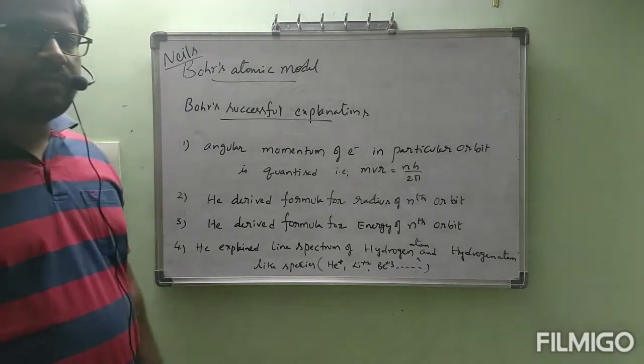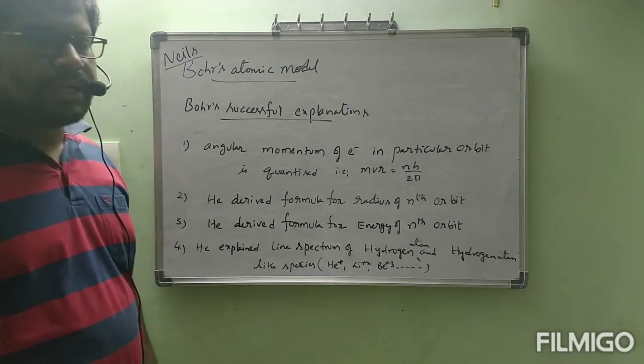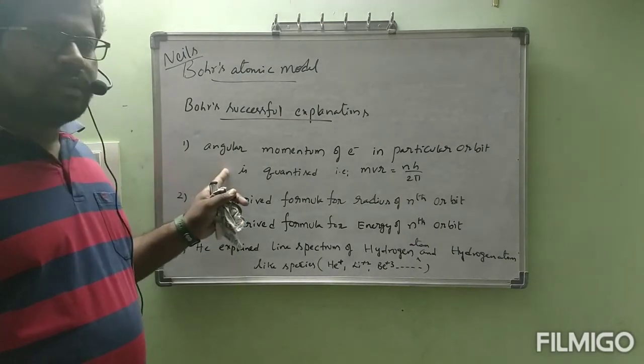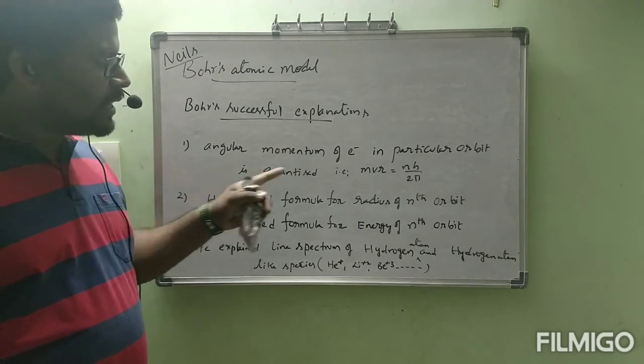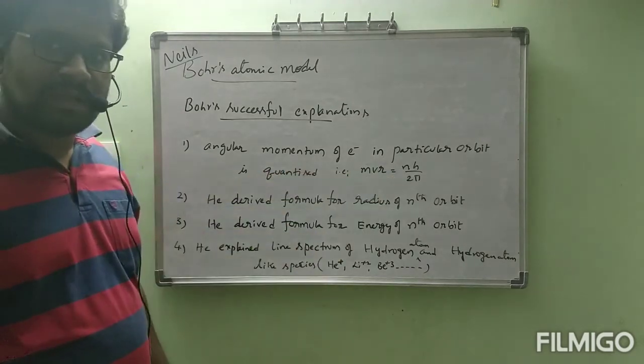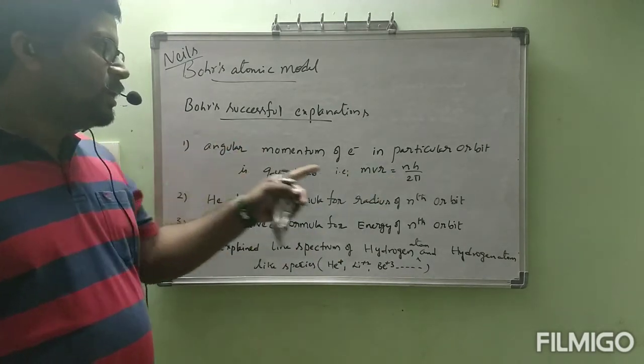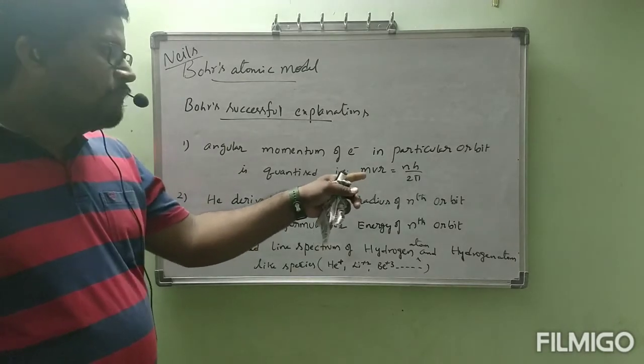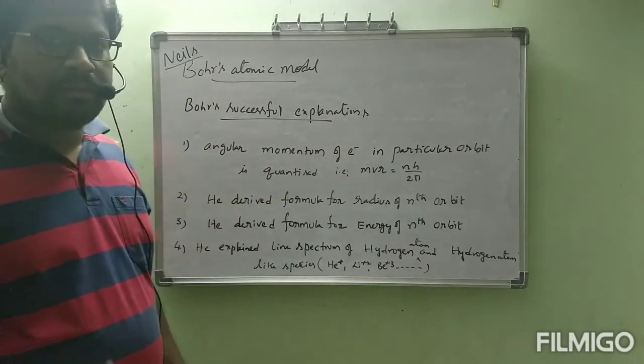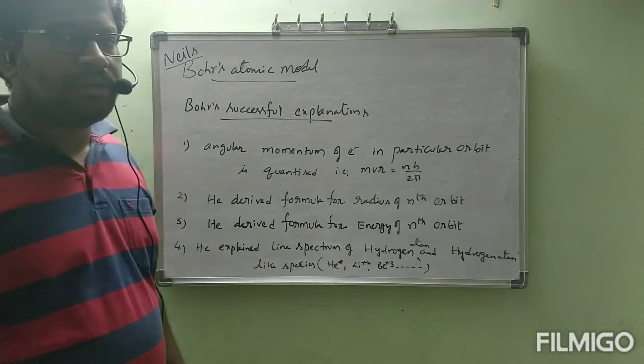We will get clarity about every point, okay? This point: he gave the formula mvr is equal to nh by 2 pi. Niels Bohr gave the formula mvr is equal to nh by 2 pi, but he didn't give a derivation.